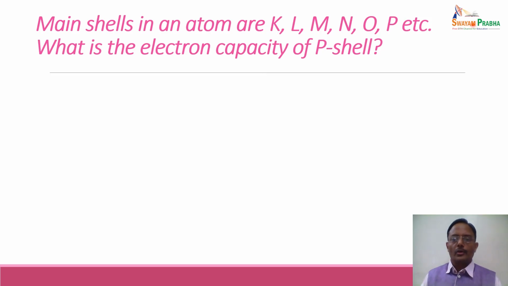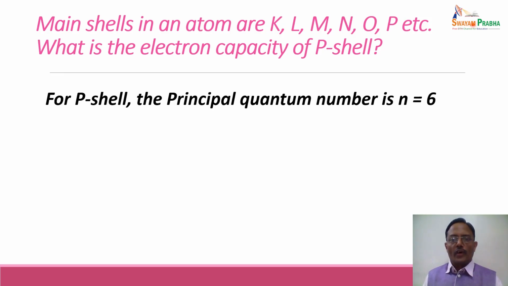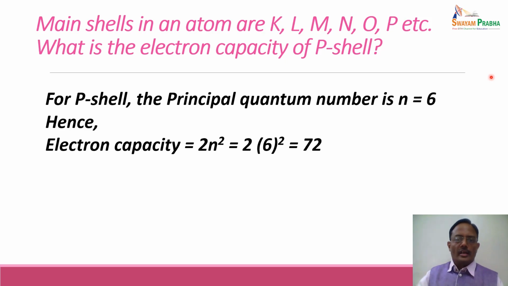We are not talking about the p subshell. Subshell is represented by small letters, whereas the shells are represented by capital letters. So we are talking about the P shell. Now the P shell is the sixth shell, and so the principal quantum number n equals 6. The maximum electron capacity is given by 2n square, that is 2 into 6 square, coming out to be 72. So P shell can have 72 electrons in it.